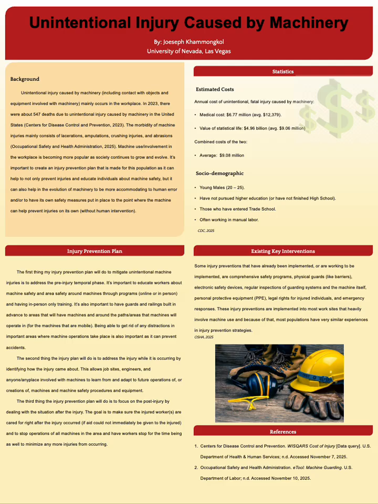Lastly, the third part of the injury prevention plan focuses on the post-injury temporal phase. The goal of this phase is to make sure that the injured workers get the help they need financially or through workers' insurance. It's also important to emphasize that investigations must take place to find out how or why the injury occurred. This is important because if we can learn from how the injury occurred, then we can use that to prevent any other injuries from occurring in the future.